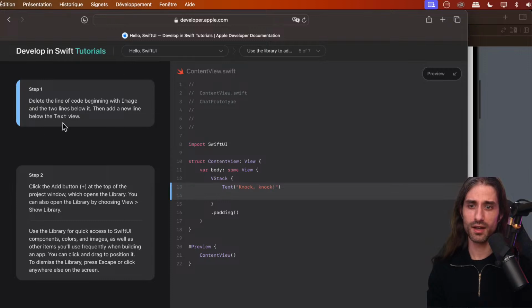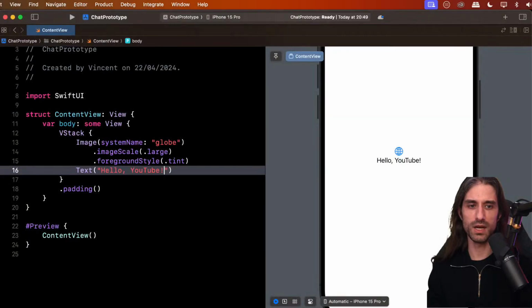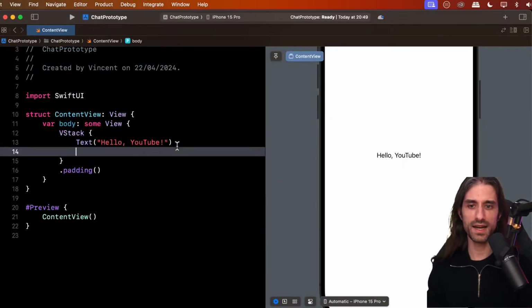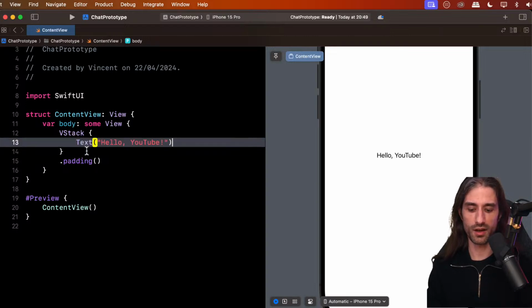So step 1, we're going to delete the line of code beginning with image and the 2 lines below, and then add a new line below the text view. So we add a new line below the text, which is a view, such as VStack, but I guess we'll go into what VStack is a little bit later. Just saying it in case you wonder, VStack is a way to combine several views vertically.